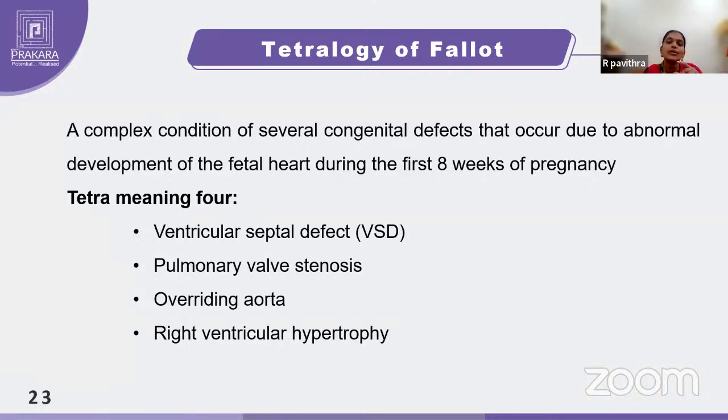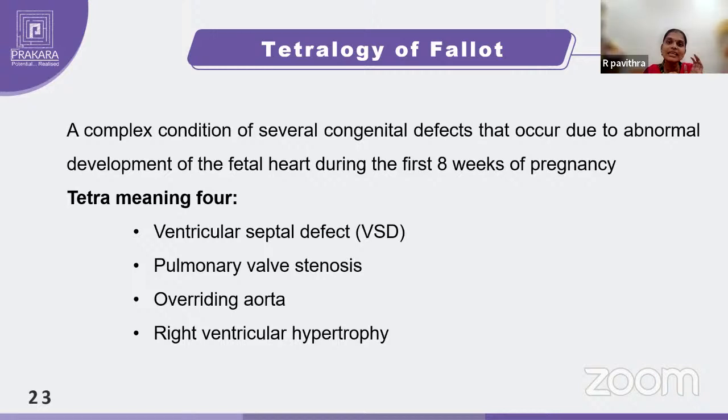Overriding of aorta. The aorta will not be in its proper position. Instead, it will have a displacement in its position, and again that will be a leading factor for your heart to work more. And right ventricular hypertrophy. What is happening? Hypertrophy is an increase in size. Your right ventricle is getting increased in its wall thickness.